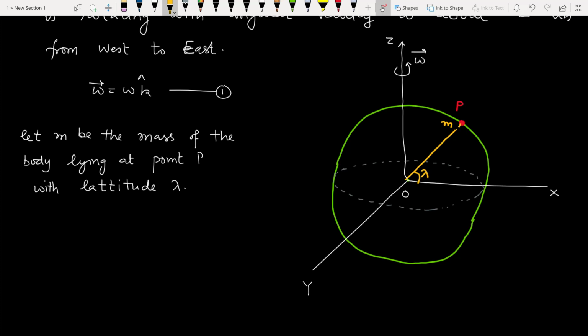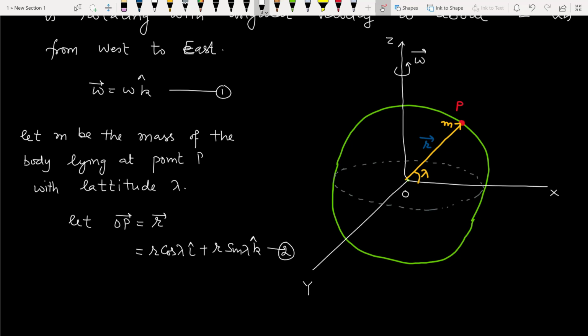Then OP vector will be designated as R vector. So let OP vector be written as R vector, and its value will be R cos lambda component along the x-axis and R sin lambda component along the z-axis.